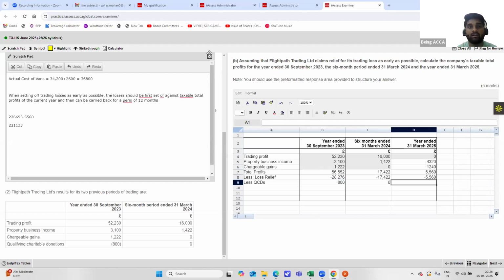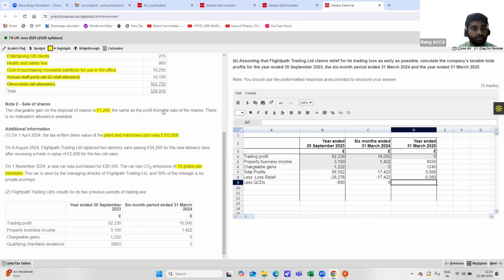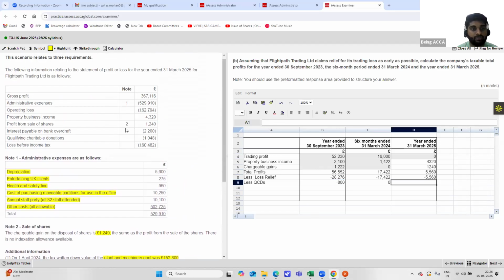But in the current year, we have made a QCD of 1048. But since there are no profits against which the QCDs can be relieved, here as well it will be 0.